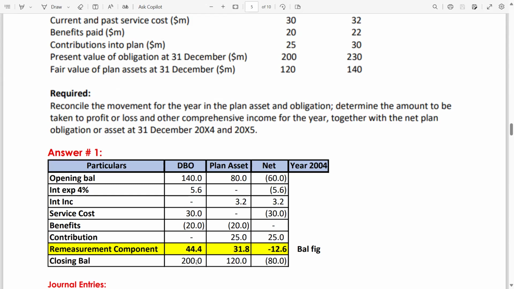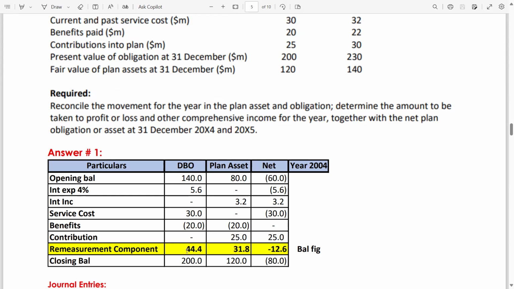Against 155.6, the closing balance is 200. It means there is an additional liability; the liability has increased. Whenever there is an increase in liability, it means there is a loss. So the balancing figure will be a loss, which you will write down in the remeasurement component, which is 44.4.